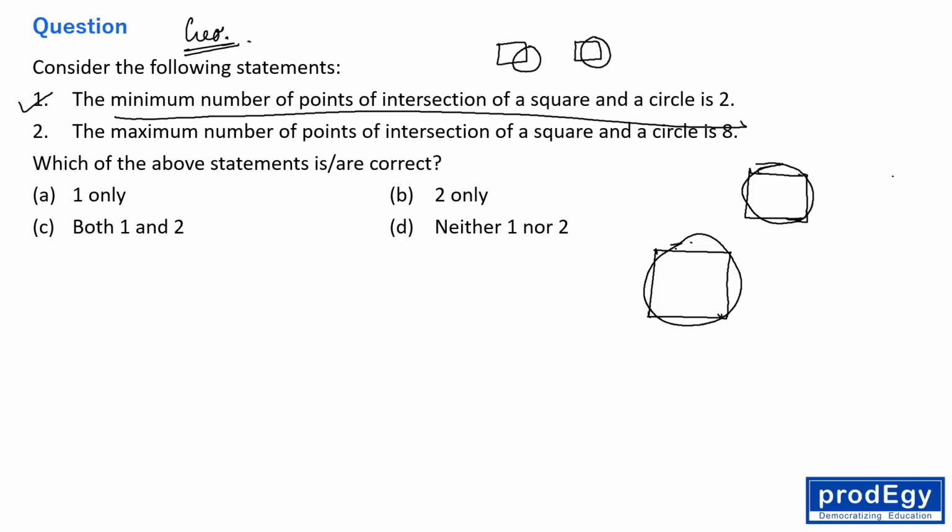Oh, again I'm not able to draw it correctly, but anyways you must be getting it right. So this is 1, this is 2, this is 3, this is 4, this is 5, this is 6, this is 7, this is 8, right? So maximum point of intersection of a circle and a square can be 8 and minimum can be 2, right? So both the statements are correct, right? Option number C, both the statements are correct.